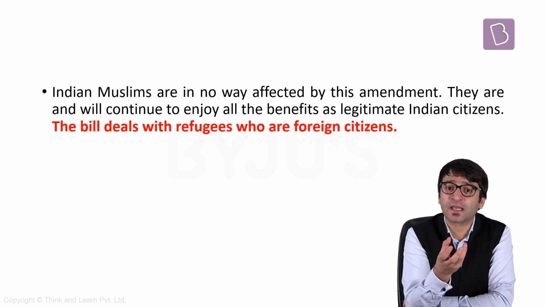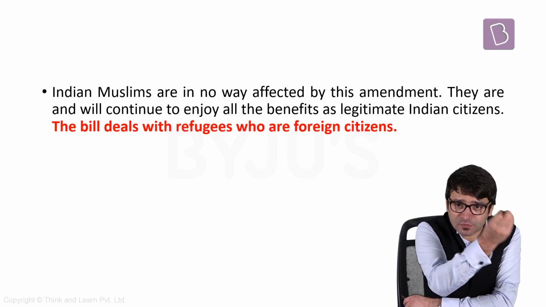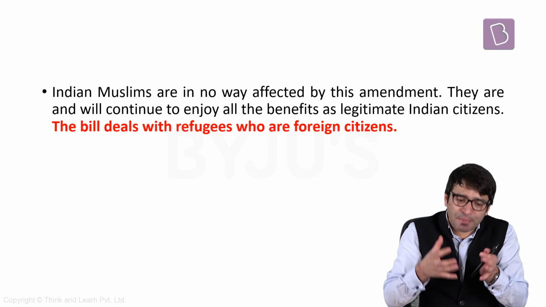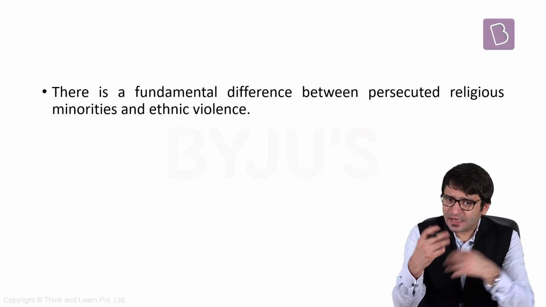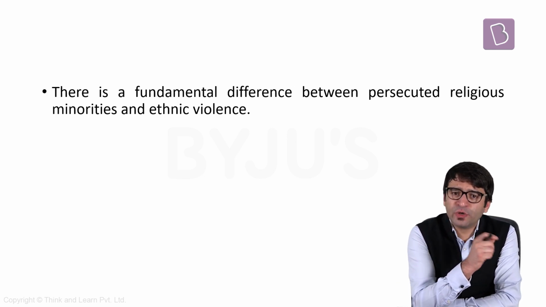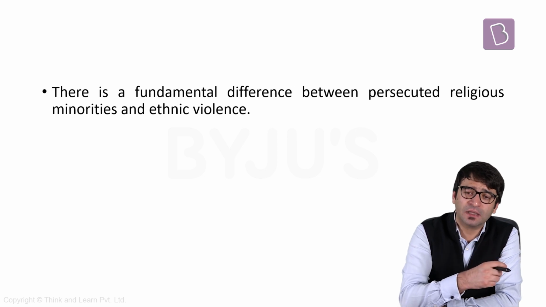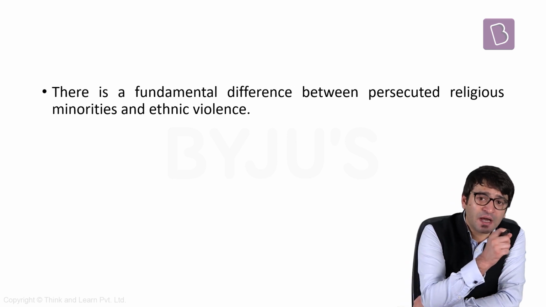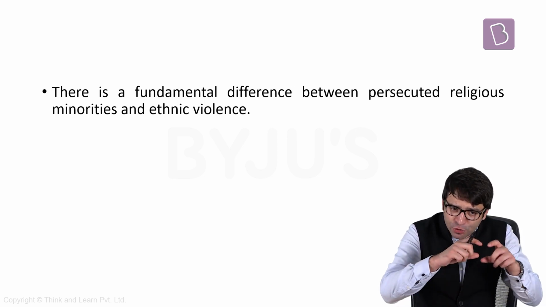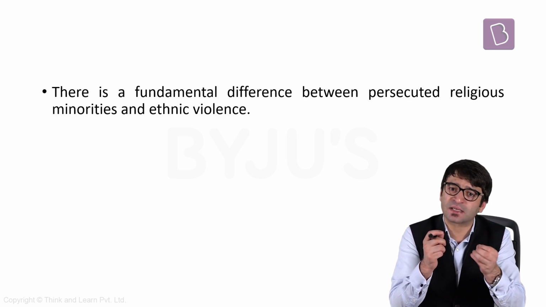On top of that, what is secularism? Minorities should be protected. And if through this bill, you are protecting the minorities from 3 countries, then this bill basically strengthens secularism. It does not violate secularism. But then there are others who say, why do you include only Hindus, Christians, Sikhs, Parsis, Buddhists, for example? Why don't you include the Shias of Pakistan and Afghanistan, the Hazaras of Afghanistan? Why are you excluding them? Why are you excluding Ahmadiyas who are persecuted in Pakistan?